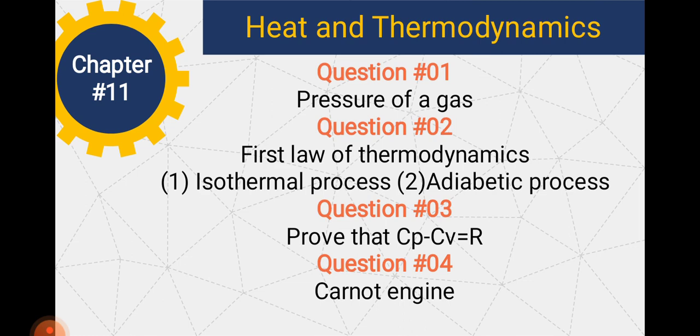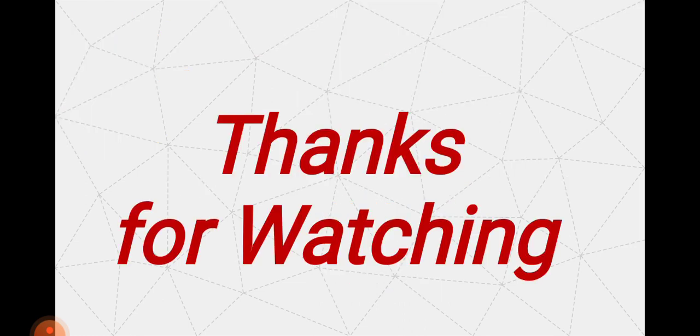The first case is the isothermal process, and the second is the adiabatic process. Question number 3: in this question you have to prove Cp minus Cv is equal to R. And question number 4 is about the Carnot engine, which is also a very important long question.